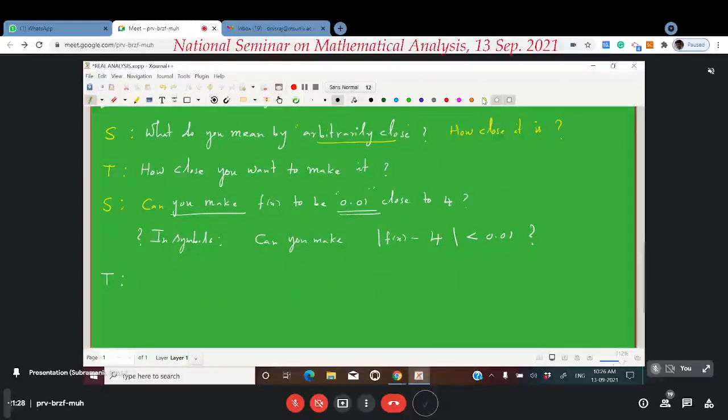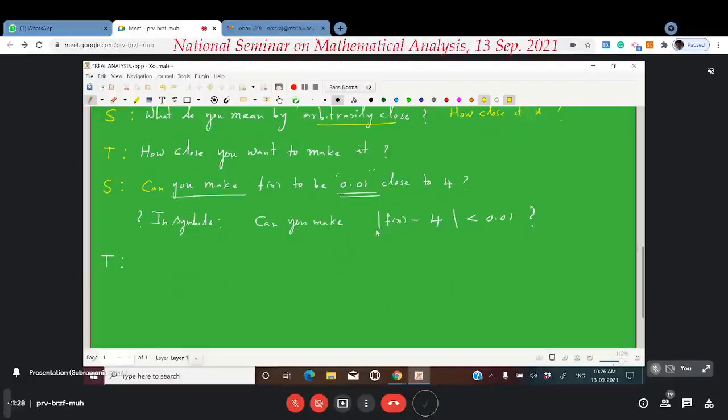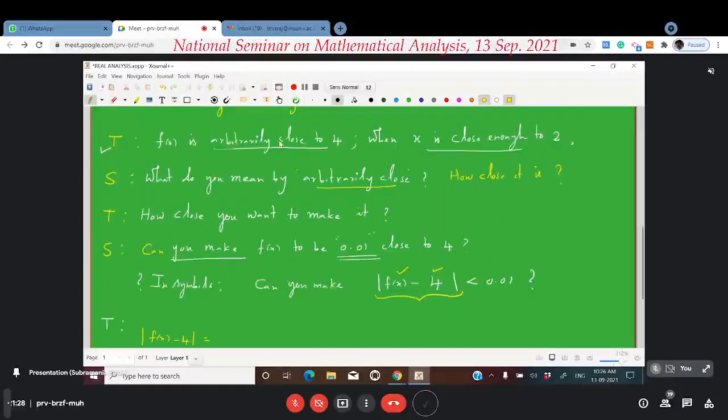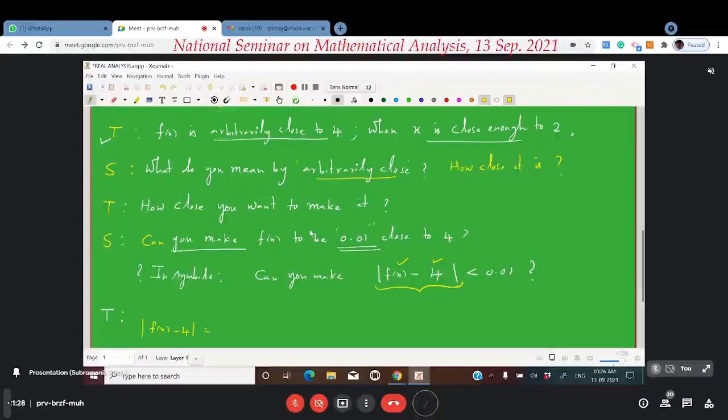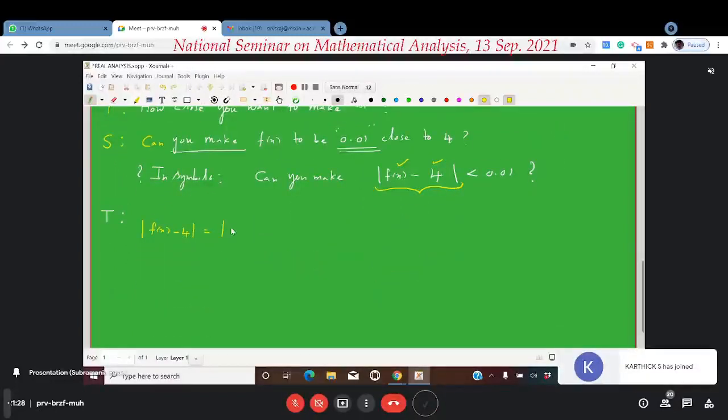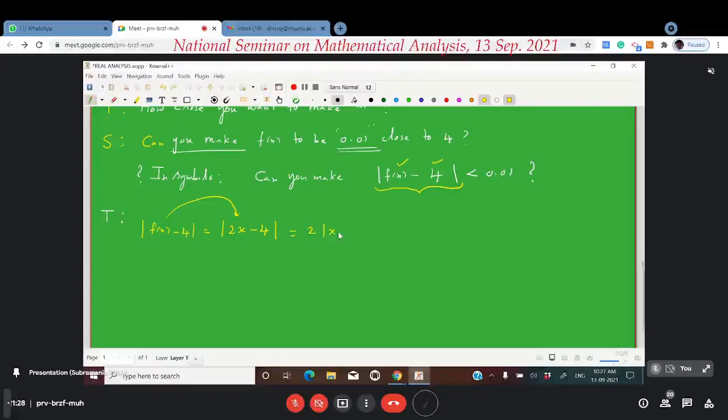That is, the student is asking the teacher to control the distance of f of x from 4. So what the teacher will do is estimate the distance of f of x from 4 in terms of the distance of x from 2, because he is saying that f of x comes arbitrarily close to 4 when x is close enough to 2. Therefore, he calculates: f of x, given by the formula 2x, minus 4 is equal to 2 times mod x minus 2. So the teacher will have this particular estimate in his mind.